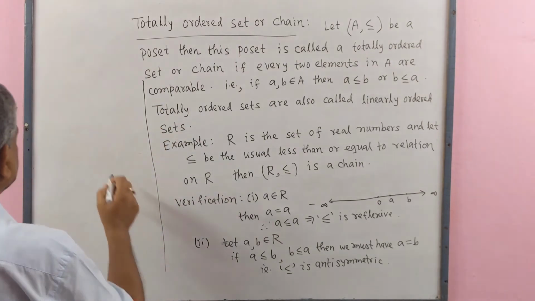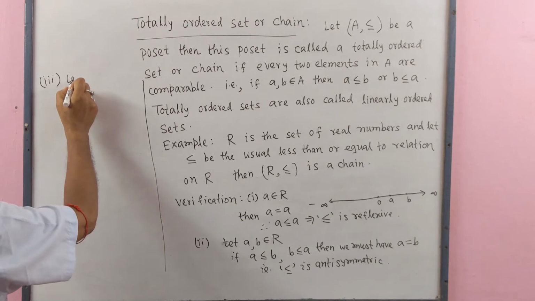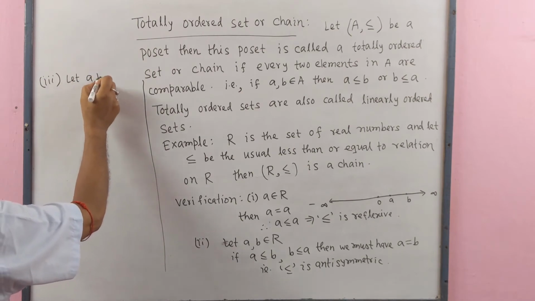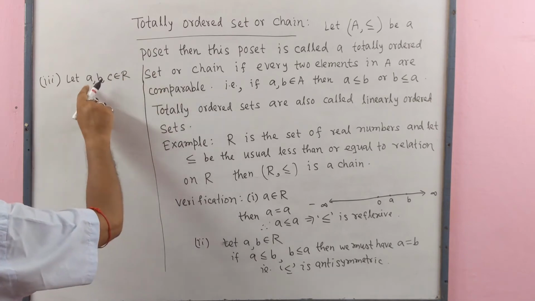Number 3, let a, b, c belongs to R. Means a, b, c are real numbers.